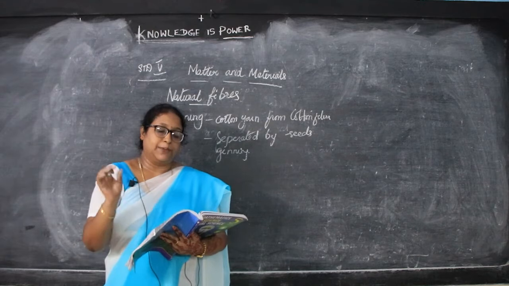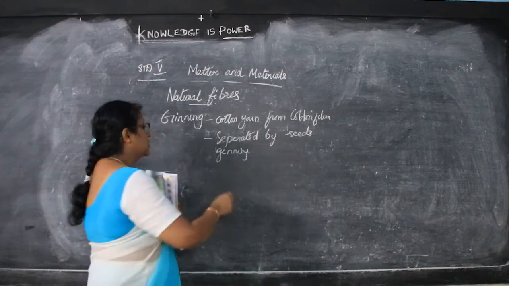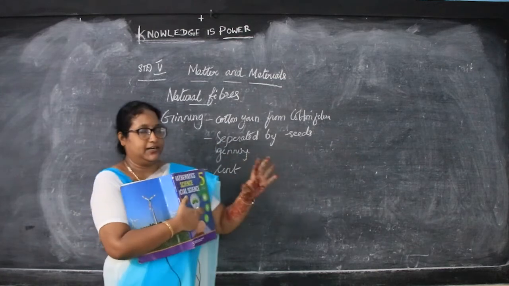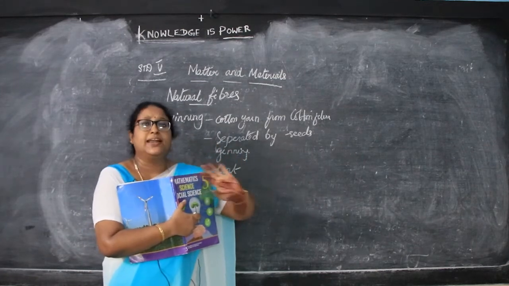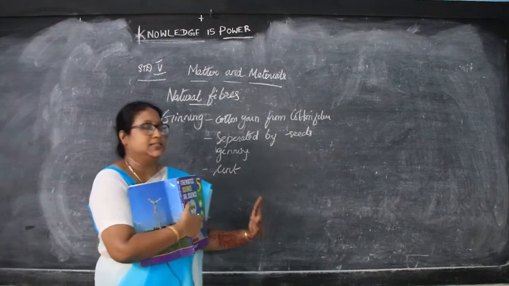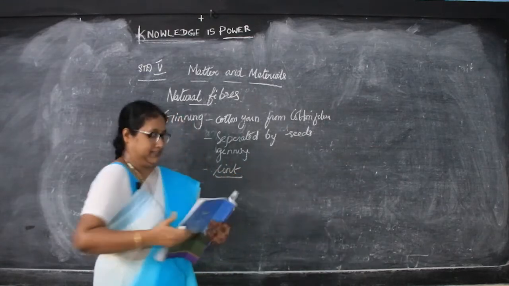And the fibrous material left after separating the cotton seeds is called lint. That is, when the seeds are separated, these cotton fibers which are left over, okay, these fibers which are left over after removing the seeds, they are called lint.